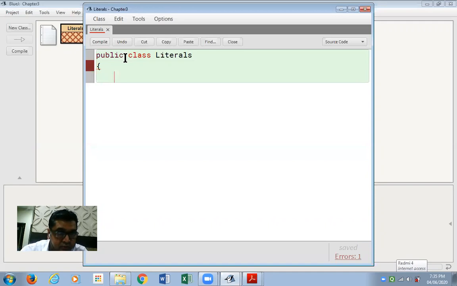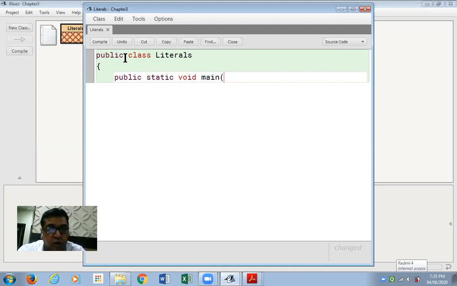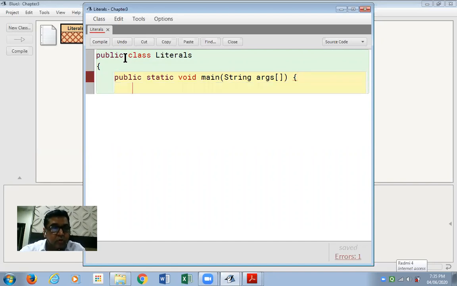Within the class, I'm going to define a function: public static void main, string args. Open the curly braces on the same line or the next line. System.out.println.